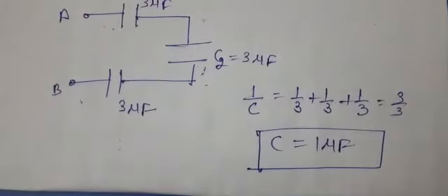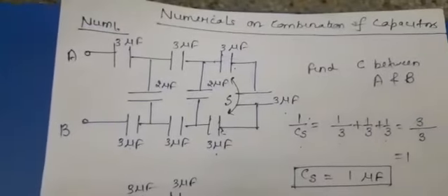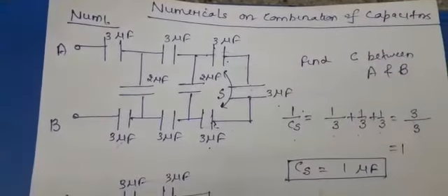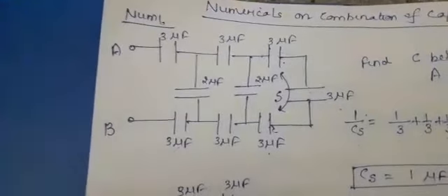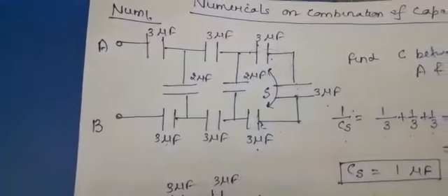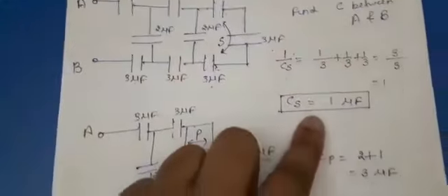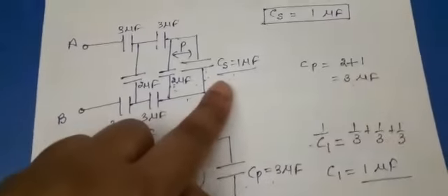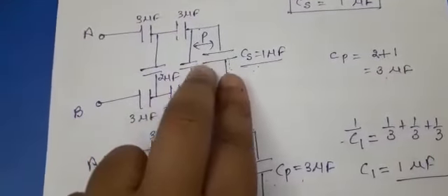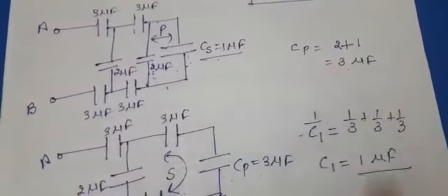So let me recapitulate. This numerical is not as lengthy as it seems, because this is the first numerical which I have introduced, so I have drawn all the diagrams again and again. All the short steps should be clear to you. As you can see in this figure, 3 microfarad, 3 microfarad and 3 microfarad are connected in series, so the equivalent capacitance is obtained by this. Now we have redrawn these three by a single one in this figure. Here these two are connected in parallel, and for a parallel combination, capacitors are simply added. So we have solved by this formula.